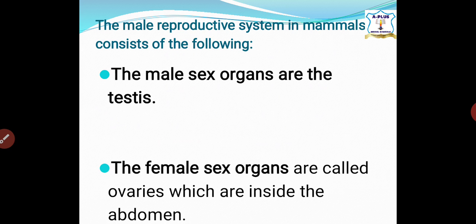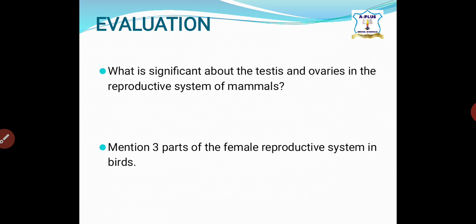The cervix lies at the end of the uterus, and this closes after fertilization to avoid further entrance of sperm and foreign bodies. That means when the egg is fertilized, there is a cervix that closes the entrance of the uterus, so as to avoid any further sperm going into the uterus to fertilize the egg once the egg has been fertilized.